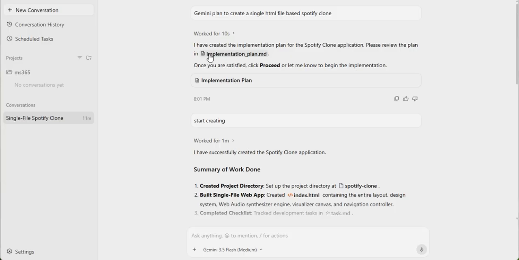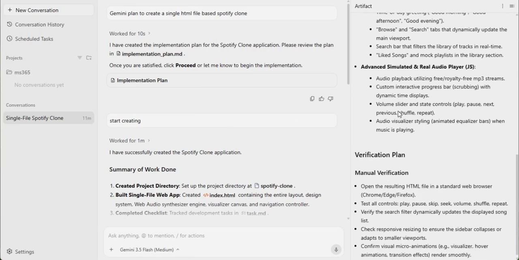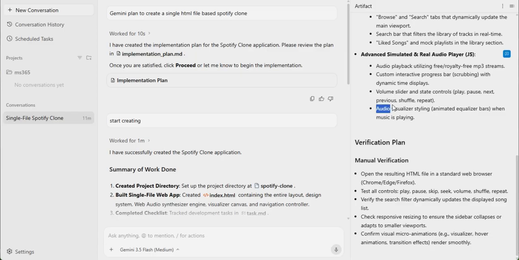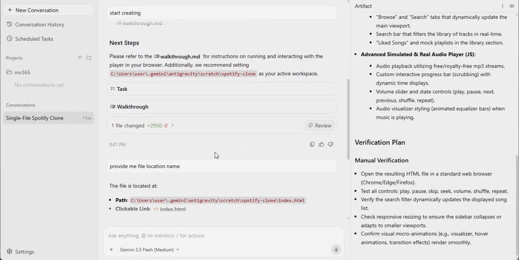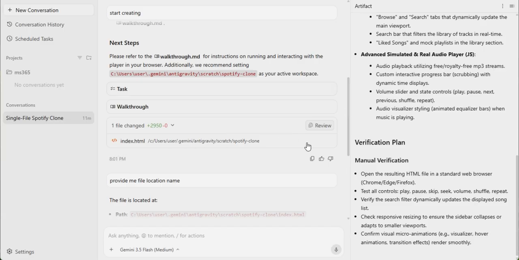Today, I will be asking Gemini models to create a Spotify clone web app. So let's see how low and high thinking can work together to make the best Spotify clone. First, we made Gemini low thinking make a plan, then we ask high thinking to make it for real. So let's review what Gemini has made.